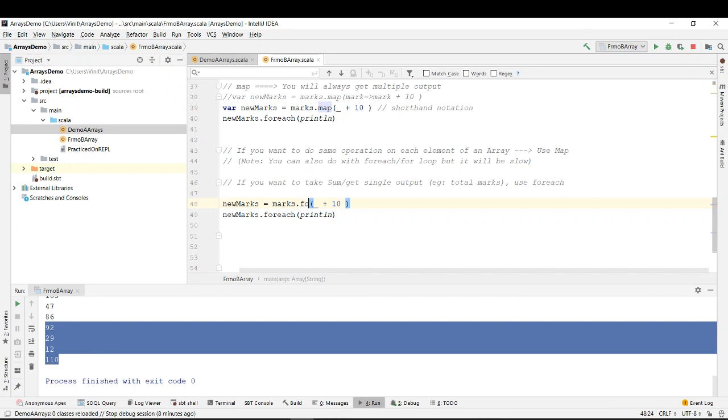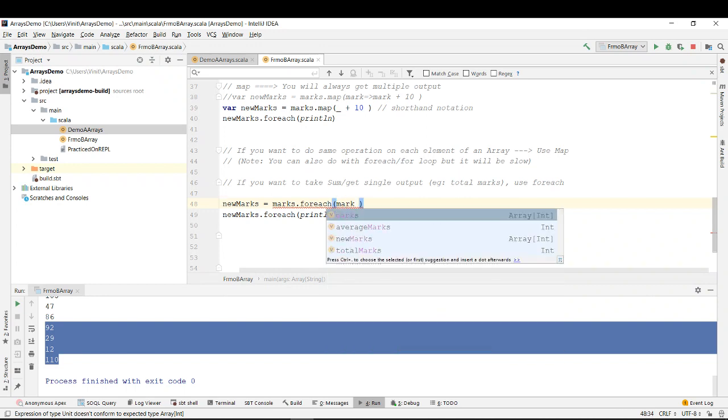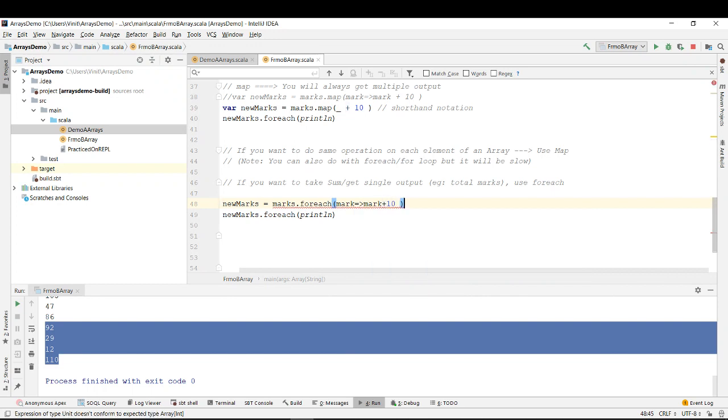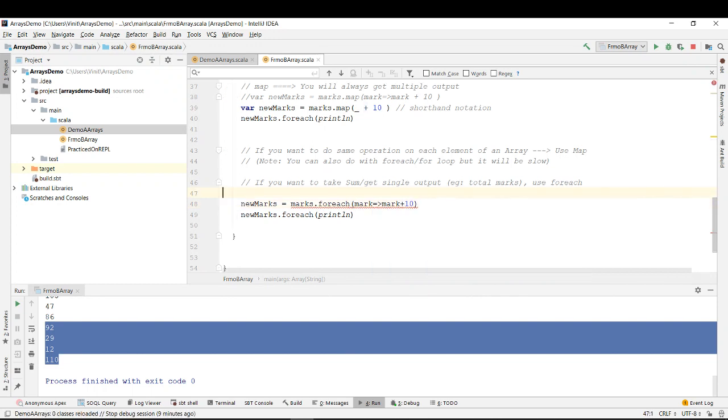So what I can do is for each. Let's try to do it with for each. Okay, long time not done this with for each. So it will say that for each and every element of mark, mark becomes mark plus 10. Okay, so I am saying that for each and every element of mark, mark becomes mark plus 10, then it will not be happy.